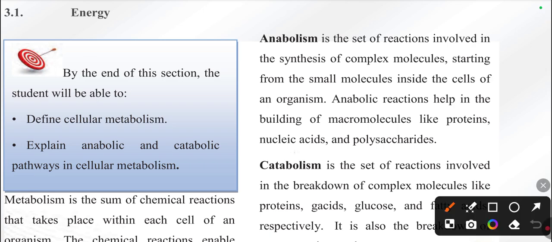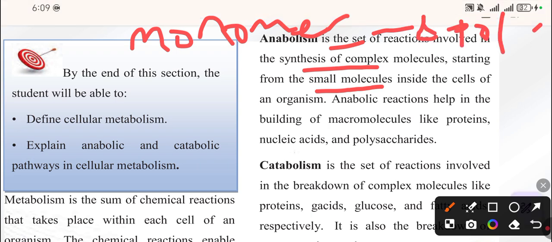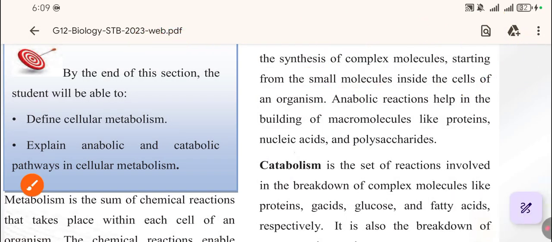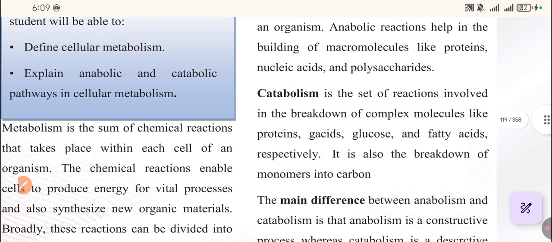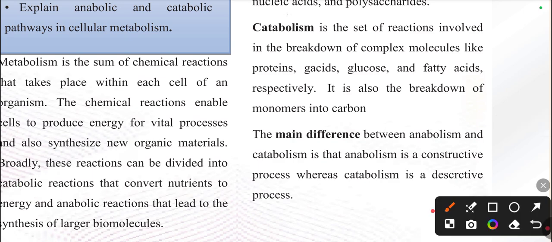The state of reaction involved in what? Synthesis of complex molecules starting from what? Small molecules. In short, anabolism is from monomer to polymer. Monomer goes into what? Polymer. So this is the definition of anabolism. Anabolic reactions help build up macromolecules like protein, nucleic acid, and polysaccharide. The other is catabolism. Catabolism is the reverse of anabolism. This catabolism means breaking down of larger molecules into smaller molecules.